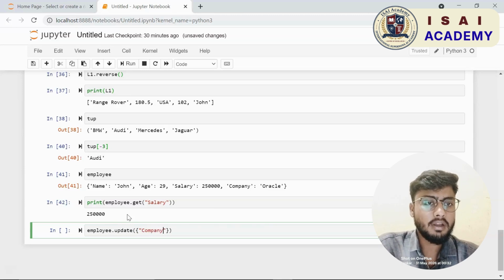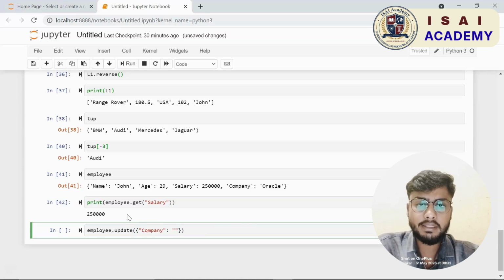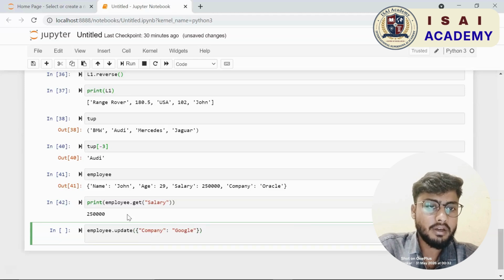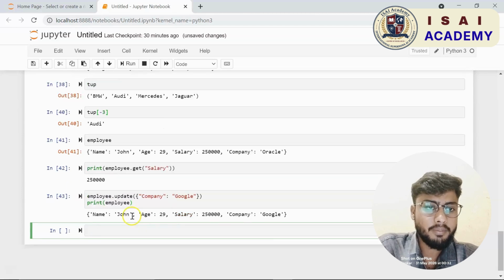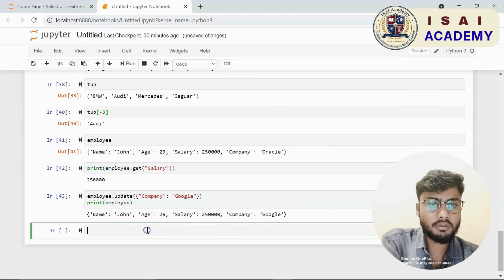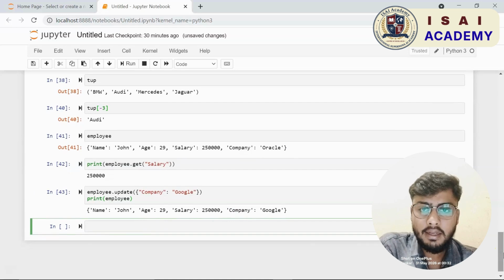Let me go to the top and see the dictionary that we had created. It is employee. Let me print it now in Jupyter Notebook. You can also use the tab key to auto-complete a variable name or a function name, one of the features that Jupyter Notebook provides. So there we have the employee dictionary, and let us say you want to print the value of salary.